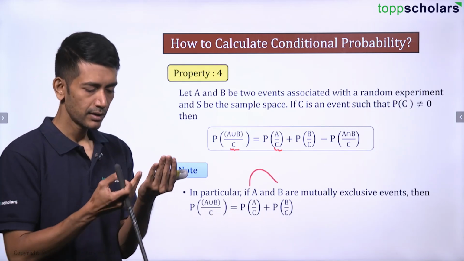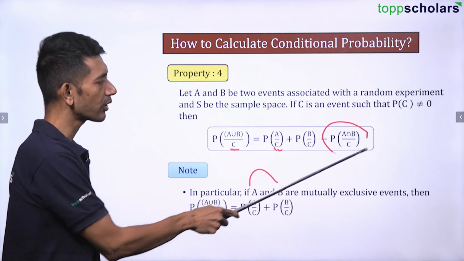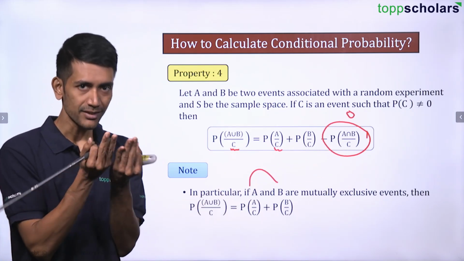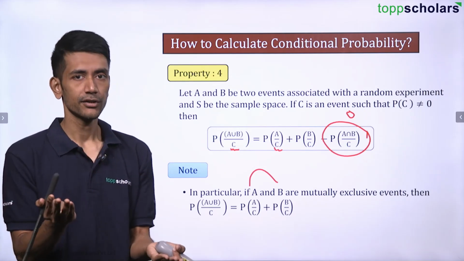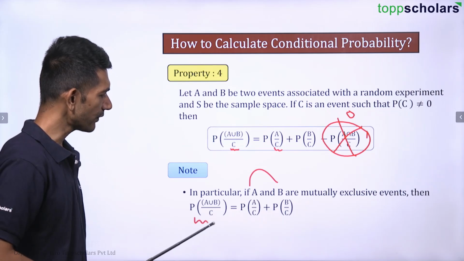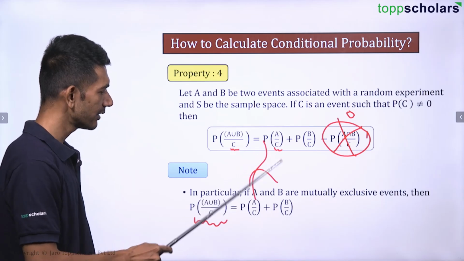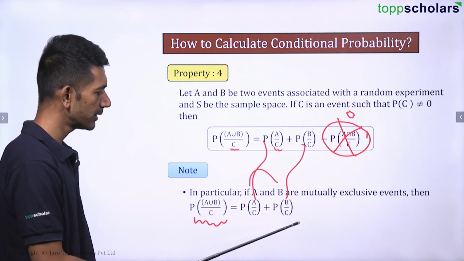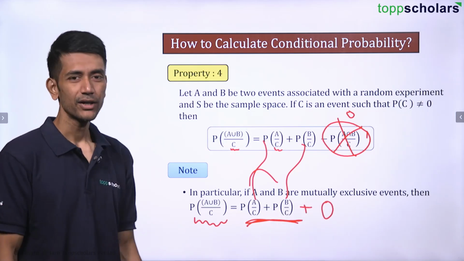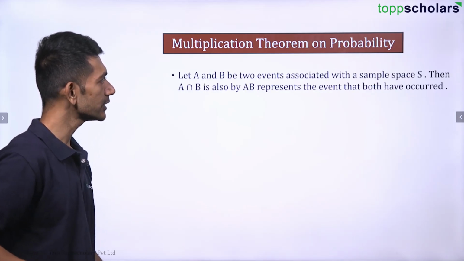Now please make a note that in particular, if A and B are mutually exclusive events, that is, they are disjoint, then this part will not come. Obviously, this will become 0, because there is nothing common. So just eliminate this part and see the formula. Probability of A union B where C has occurred is the probability of A where C has occurred plus the probability of B. There is no need to write down plus 0 there. Clear? Okay, let's continue.